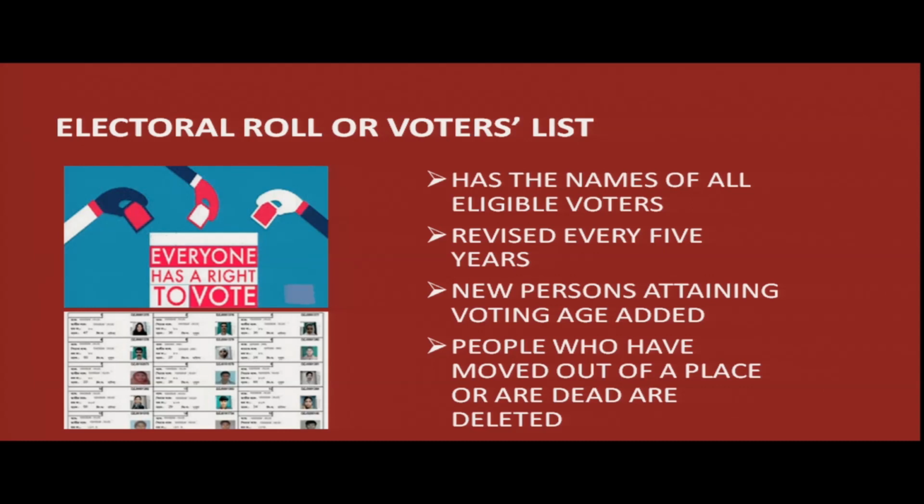People who have moved out of a place or are dead, their names are deleted from the voters list. When people go to cast their votes at the polling booth, they are required to carry their election photo identity card, which is issued to them by the Election Commission, or any other proof of identity like the ration card or their driving license.